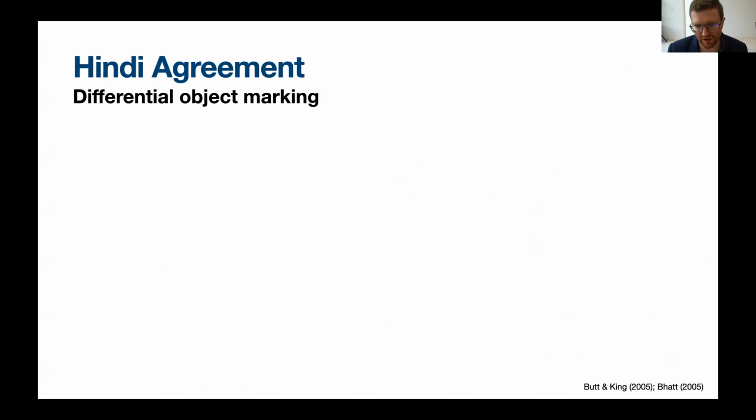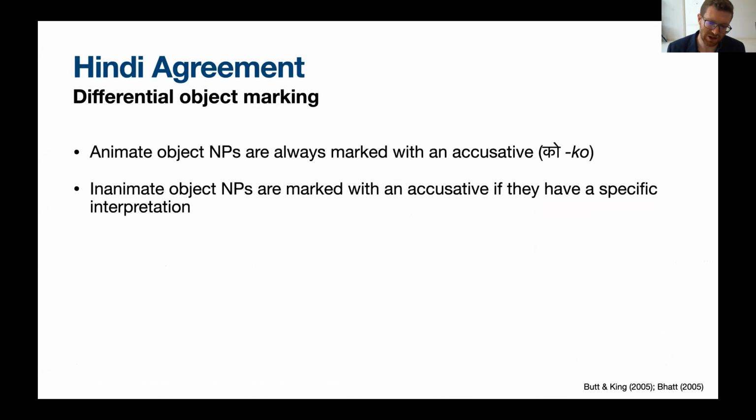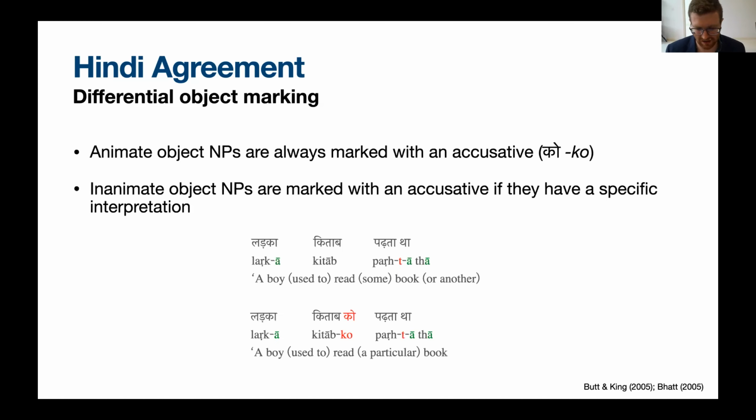So let me just quickly go over the properties of the Hindi agreement system. That way we can understand the context of the experiment. Hindi is a differential object marking language. What that means is that the object noun phrase is marked with the accusative case ko when it's an animate object. If it's an inanimate object, then it's optional. The inanimate object noun phrase can be marked with ko if it has a particular specific interpretation. Here's a minimal pair: "Ladka kitab padhta tha" means a boy read some book or another, but "ladka kitab ko padhta tha" means a boy read a particular book.